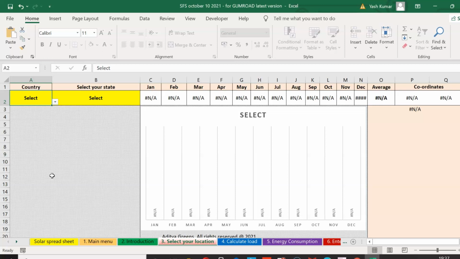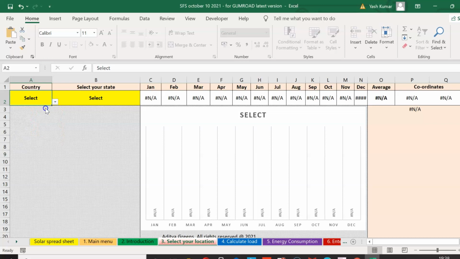In this spreadsheet, I have included 12 countries where you can find the sun peak hours. These are India, United States of America, Australia, South Africa, Jordan, UAE, Brazil, Argentina, Mauritius, Kazakhstan, Dominican Republic, and Panama. I keep adding and updating different countries in this spreadsheet. And if you want your country to be added, kindly write in the comment section. I will do it. Okay, now let us select any of the countries mentioned in this spreadsheet.